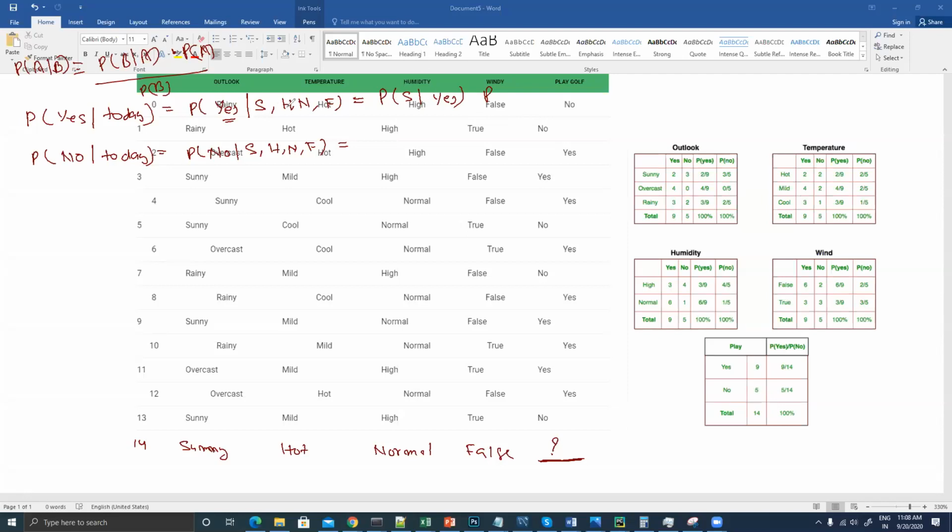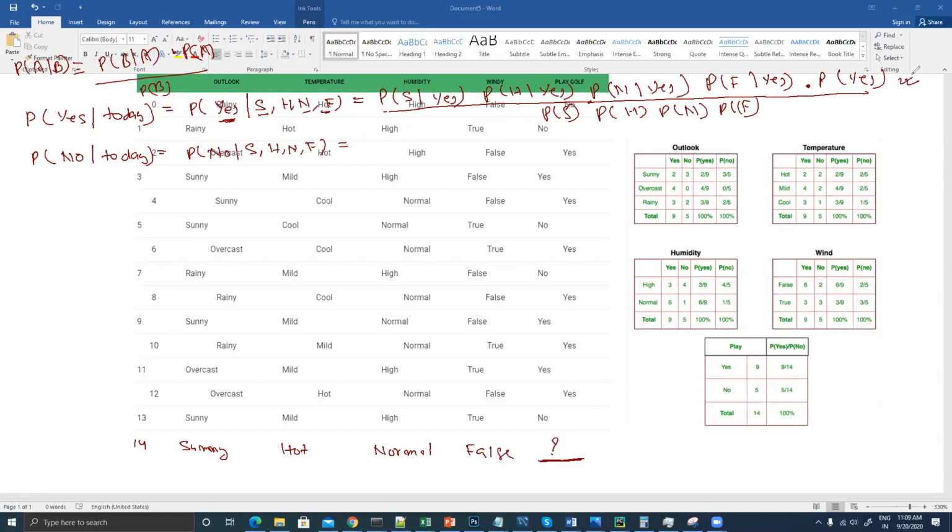Now I will just try to rewrite the same equation. So the probability of sunny given yes, the probability of humidity given yes, the probability of normal given yes, and the probability of windy being false given yes, into the probability of yes, divided by, in the denominator, the probability of sunny, the probability of humidity, the probability of normal condition, and the probability of false. The denominator will be the same in yes and no, so you can just cancel this out, and we are going to take care of the numerator itself.